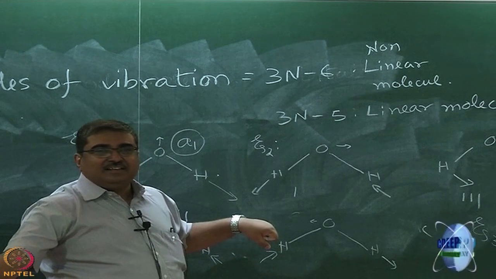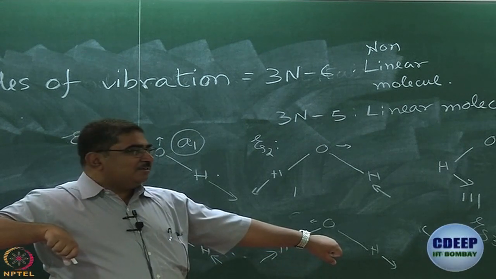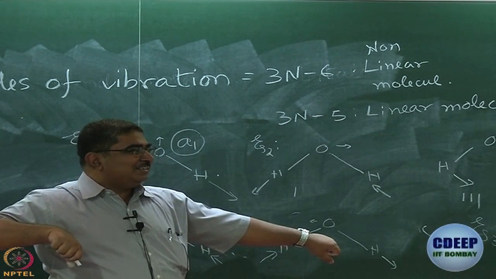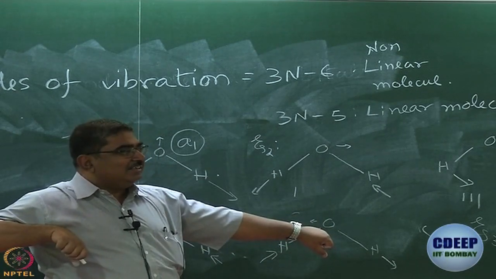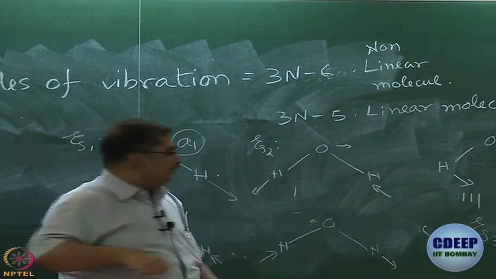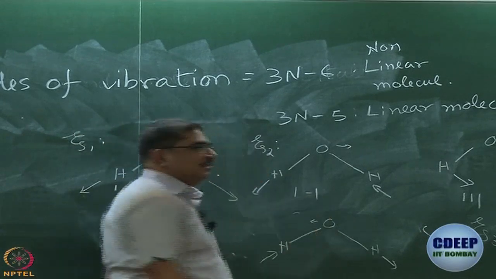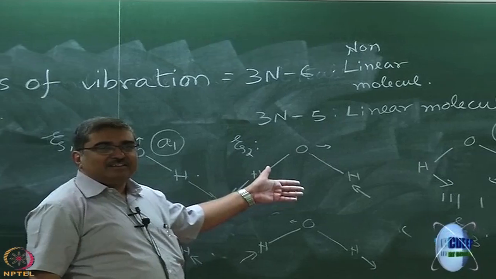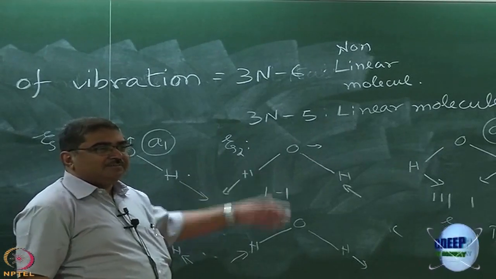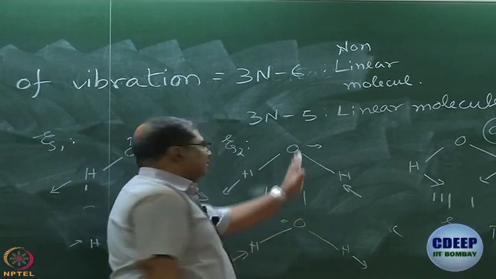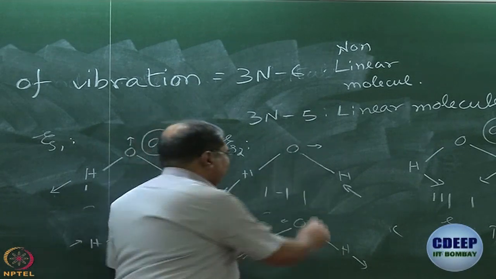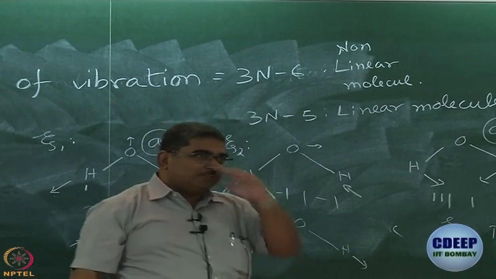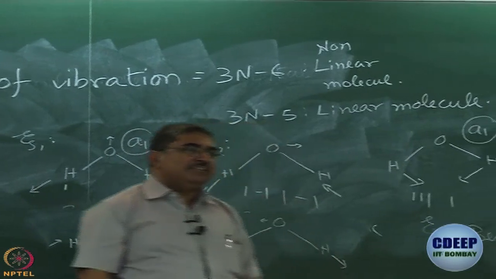Plus, minus, yes. Apply C2, what happens? This becomes this, isn't it? So, minus 1, sigma V, plus 1, sigma V dash, minus 1, convinced? So, 1 minus 1, 1 minus 1, which symmetry species is that?